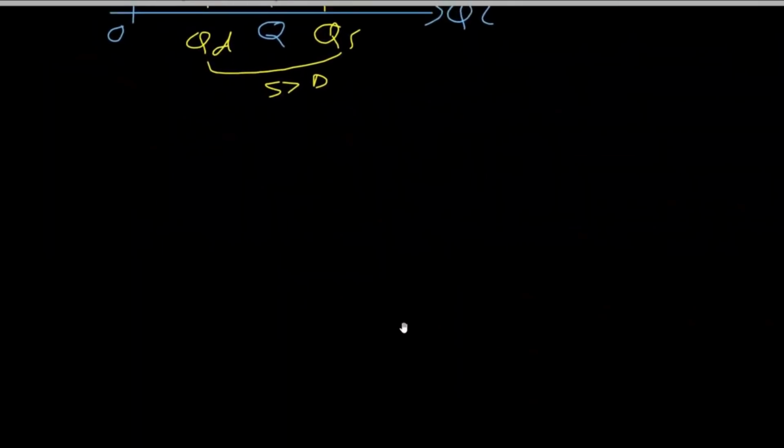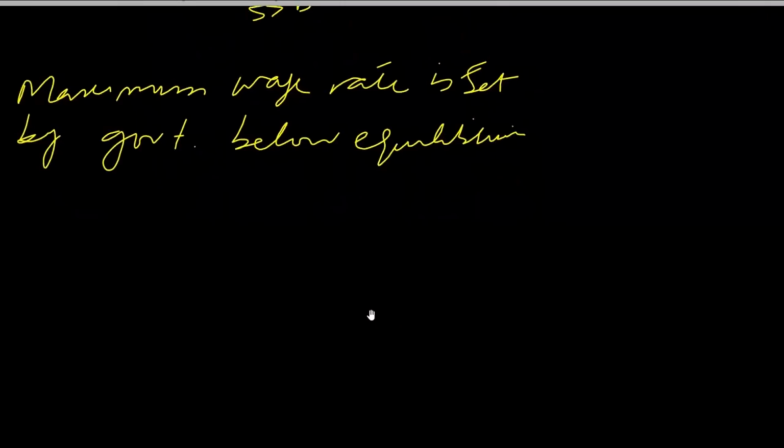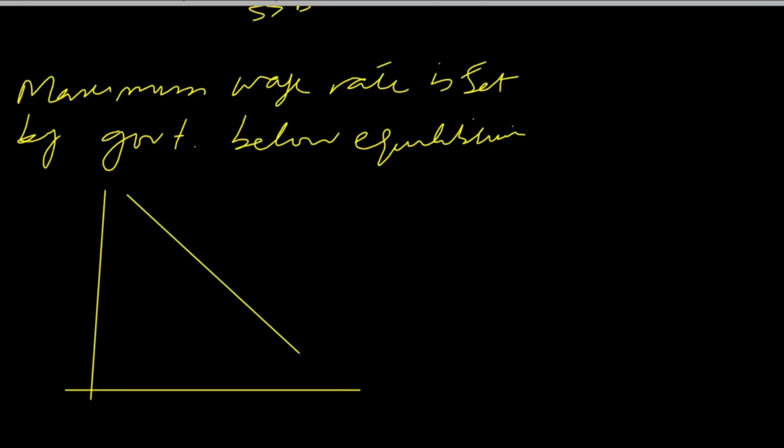And the next situation is maximum wage rate. Maximum wage rate is set by government below equilibrium. Sometimes government thinks that the wage rate workers are charging is much higher than it should be in the market. So government may support producers in this case and may set a maximum wage rate below equilibrium and may ask business owners not to pay more than that wage rate.